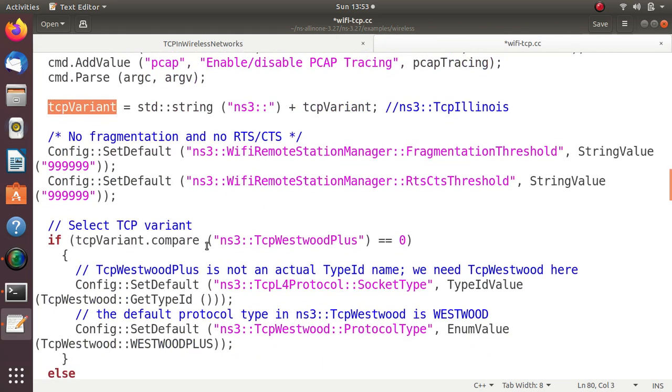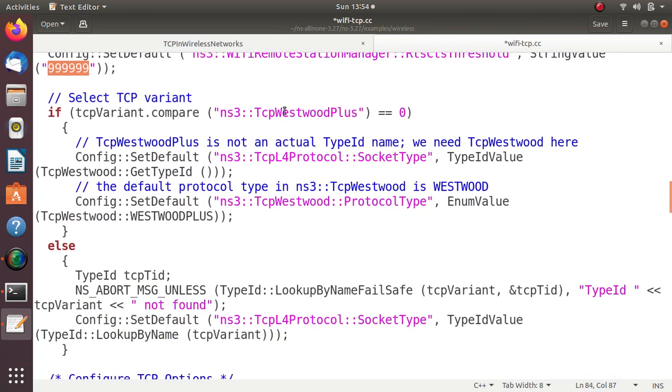Then no RTS/CTS and no fragmentation. Since in Wi-Fi the remote station manager needs RTS/CTS, that is request to send and clear to send, here in this example they don't want to use RTS or CTS messages, so initially the value is given as 999969. As per NS3 there will be no fragmentation and no RTS/CTS messages in the Wi-Fi. Again for the remote Wi-Fi station manager, the fragmentation threshold and RTS/CTS threshold are thresholds, so beyond that it won't happen. That's how this value is initialized. Okay, now in case of TCP Westwood Plus, there is a separate comparison here only for Westwood Plus.